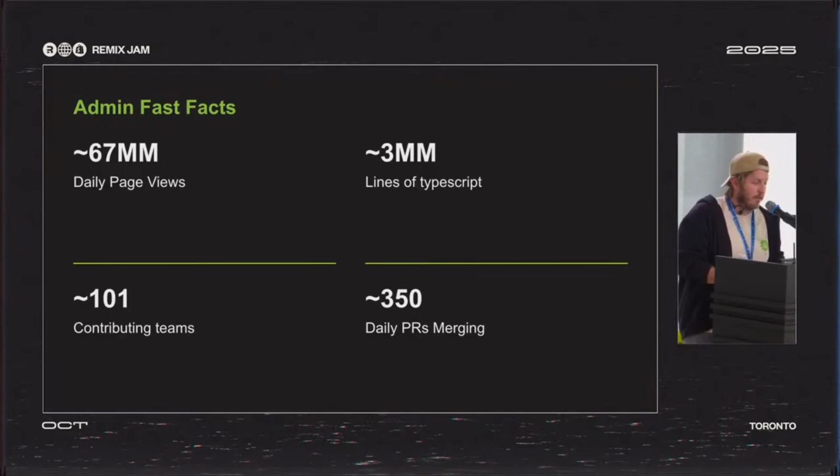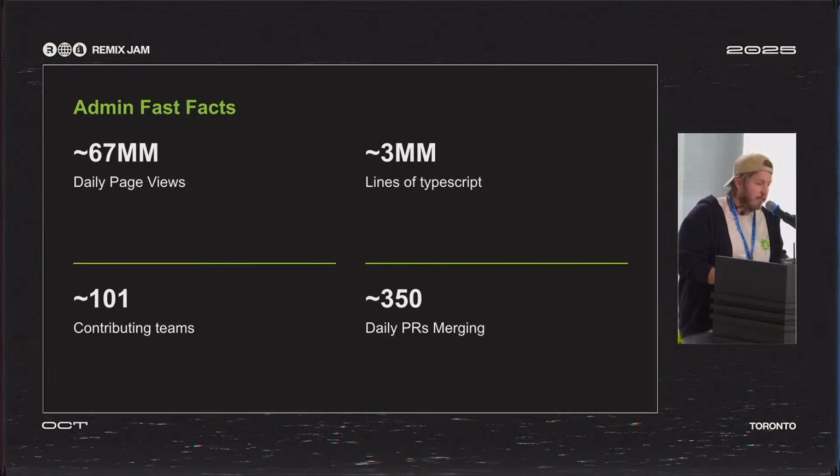So we have scale problems. We have 67 million daily page views, typical scale problems. And we have a ton of code. Microsoft told us we're one of the largest TypeScript single apps that they knew of a few years ago. I'm not sure if we still are, but we're pretty big.